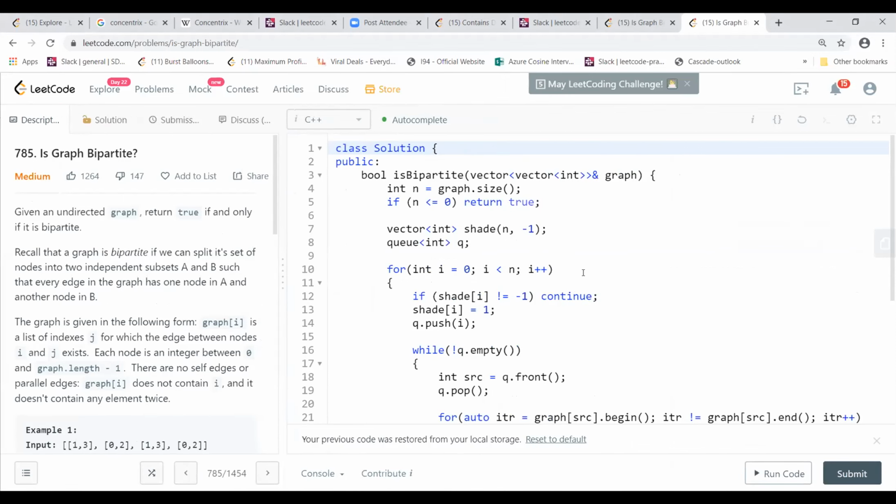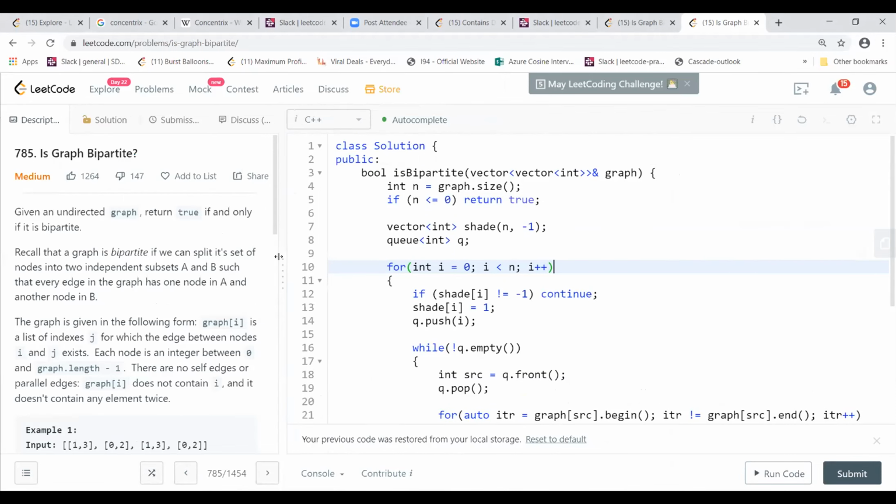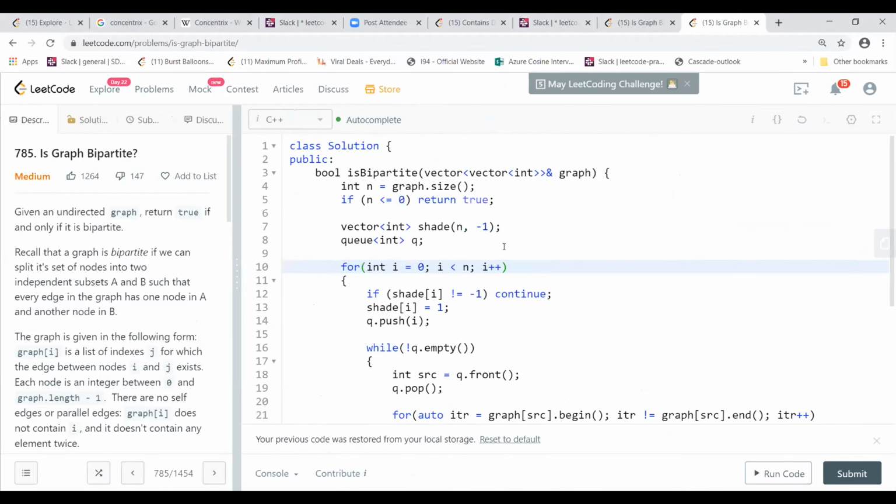I'm using the BFS traversal, and it's a normal BFS traversal. Absolutely, there's nothing different. As Shashank said, instead of using a visited array, I'm just renaming it to something else, like maybe shades, gray shades, maybe 0 and 1, something like that. And then I'm initializing all of them to -1.